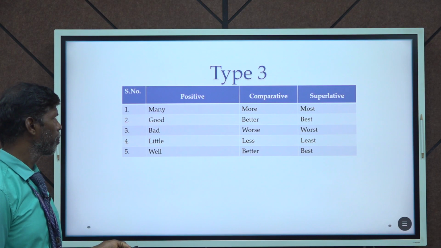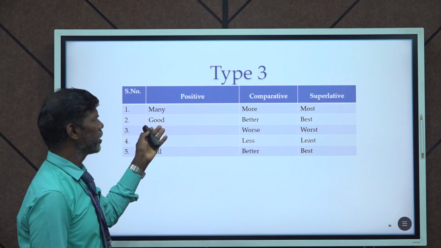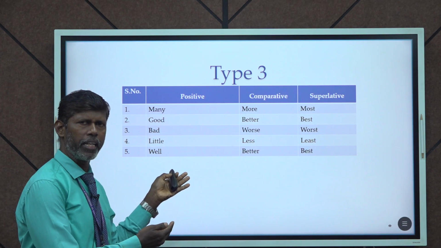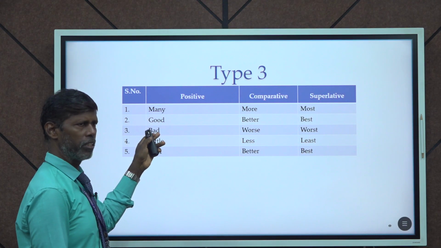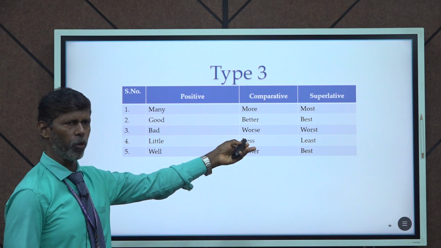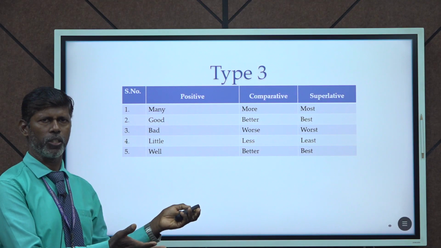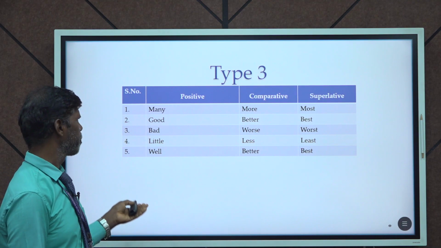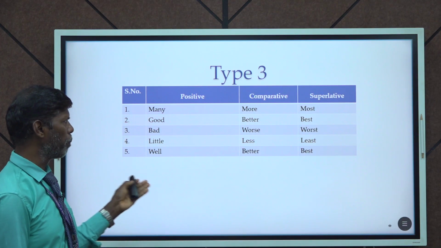And for type 3, the words cannot be changed by adding er or est, whereas we simply change the form. For example, many, the spelling will differ: in comparative, more, and for superlative, most. Likewise, good, better, best. It totally changes its structure, and so we go with type 3. Bad, worse, worst. Little, less, least. Well, better, best.